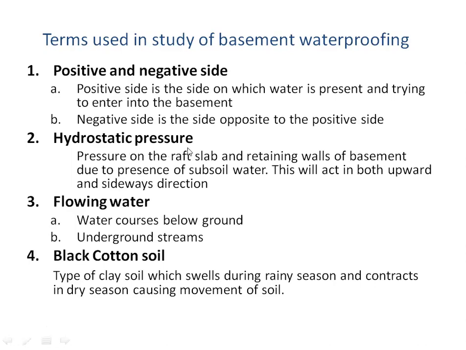Next term is hydrostatic pressure. You know that the water table is there, and after the rainy seasons the water table rises, and in the summers the water table goes down. These are natural forces which can apply tremendous pressures. One of these forces is hydrostatic pressure, the pressure of the soil. It is the pressure on the raft slab or retaining walls of the basement due to the presence of subsoil water. This type of hydrostatic pressure can act both in upward and sideways direction.